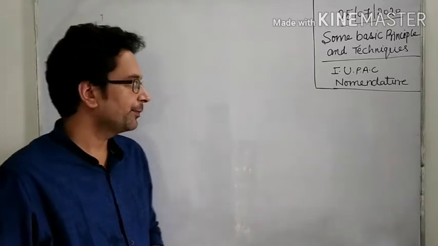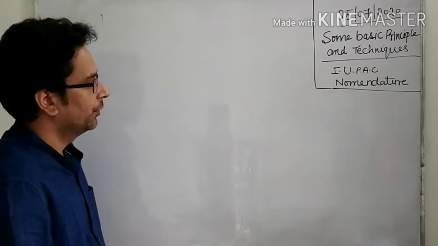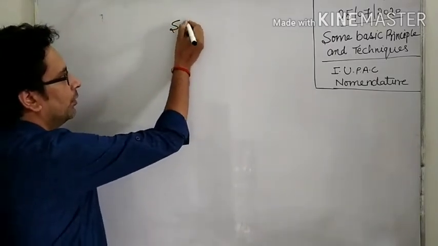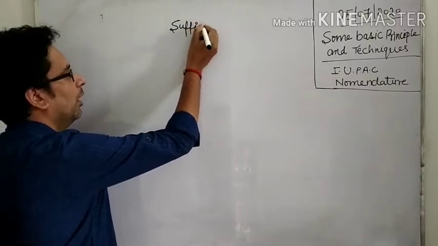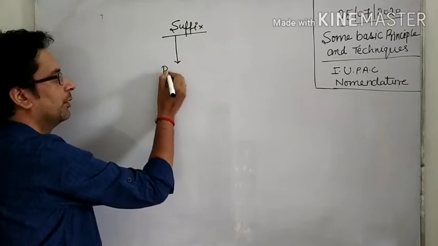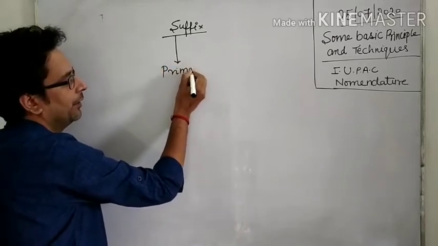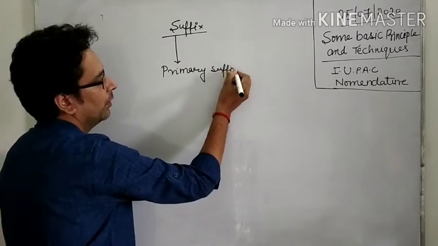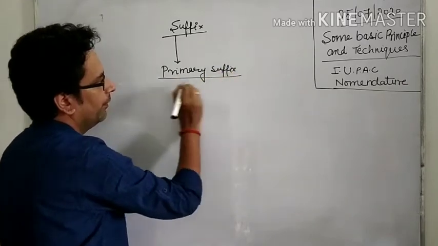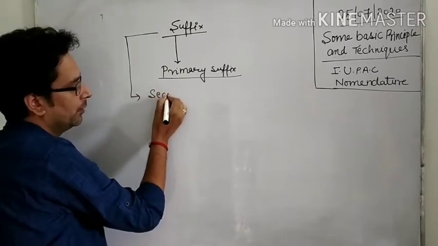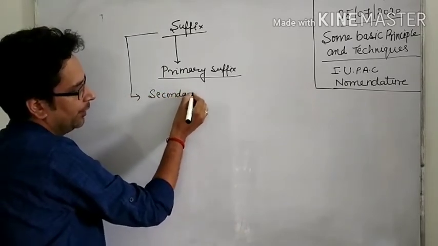So look here, secondary suffix. Suffix is of two types: primary suffix, and the second one is secondary suffix.